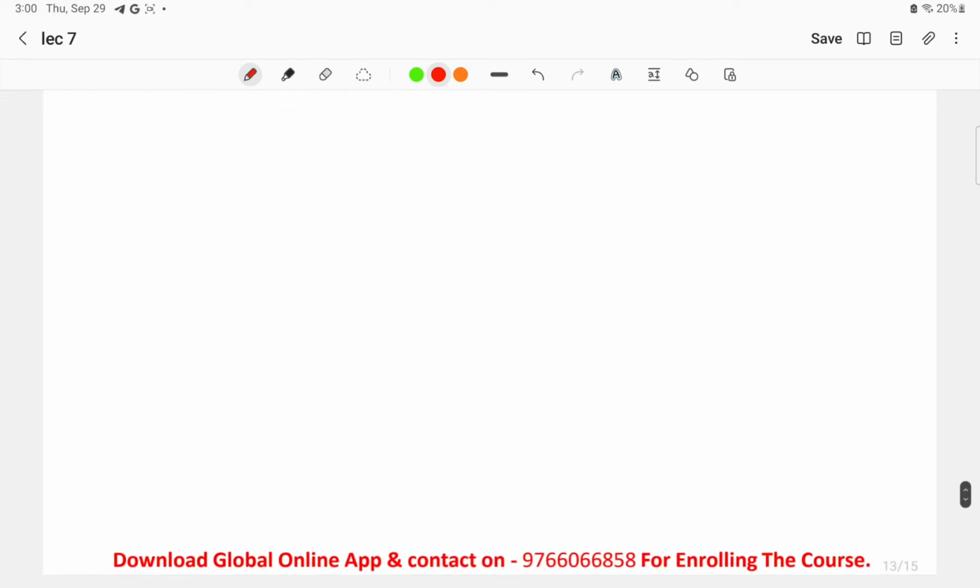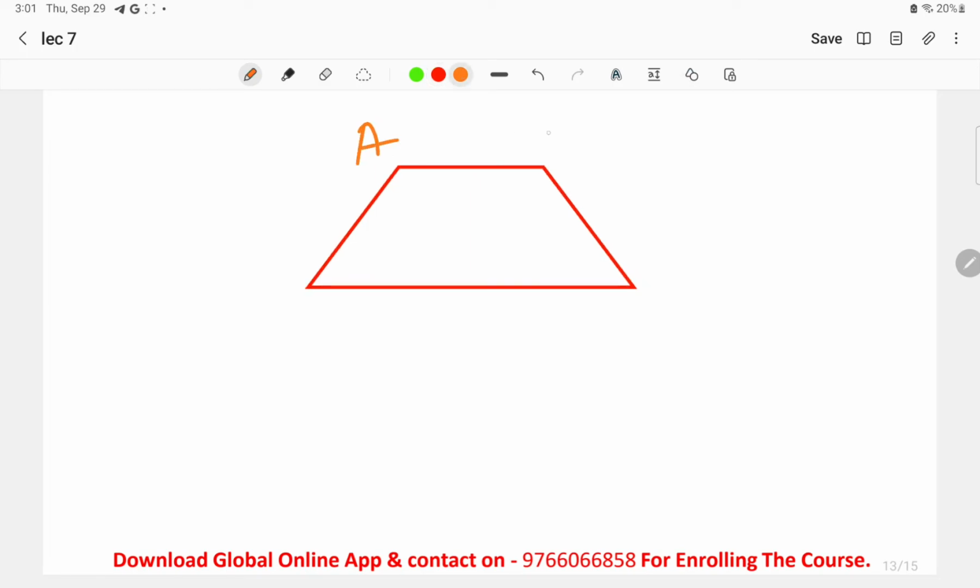Now there are two formulas that I will tell you regarding the area of the trapezium and the perimeter of the trapezium, and how to find them. The very first thing to keep in mind: once again I have taken a trapezium over here. ABCD is the trapezium. This is the height h, this is of length A, this is of length B. To find the area of the trapezium, as I told you, bases means the two parallel sides. So bases here are A and B.